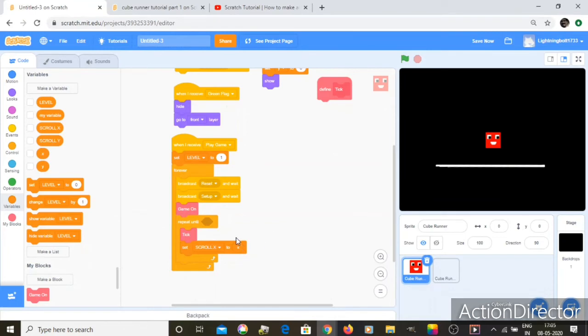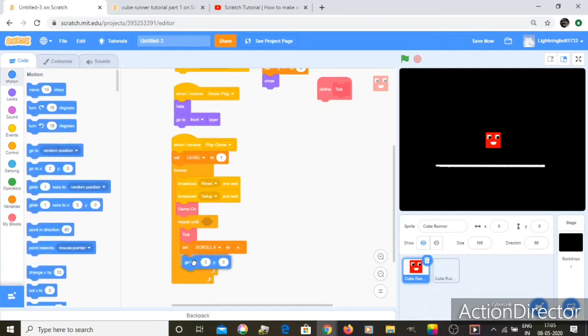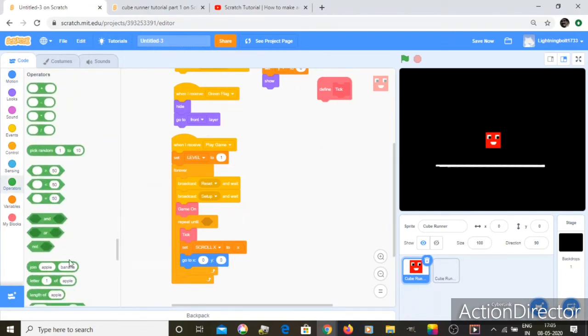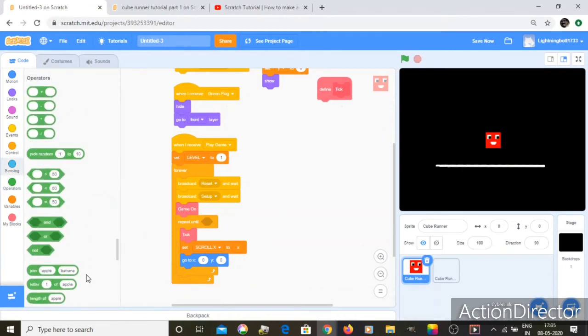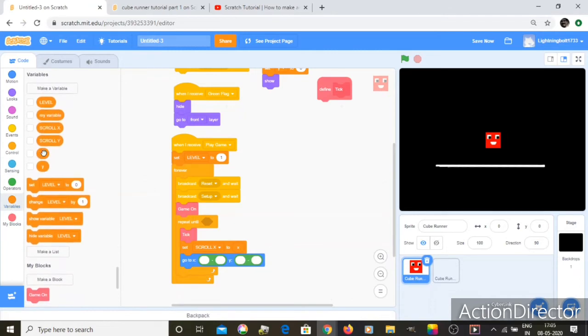And now what we're going to do is, let's take a go to one over here, and let's go to Operators, and where is it? There. The minus operator, and let's go to Variables, and let's put x in the first one, and scroll x. So x subtracted by scroll x, and y subtracted by scroll y.